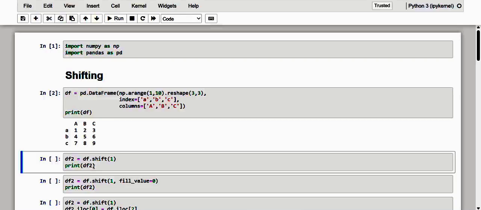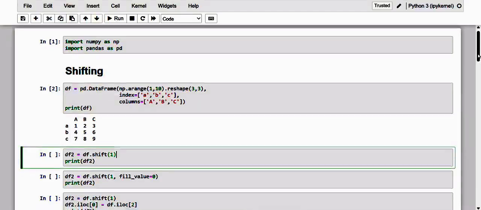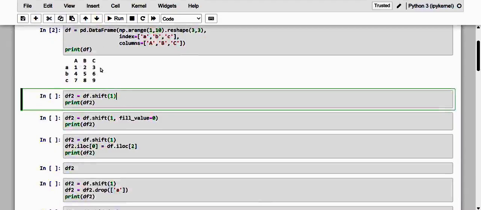If we want to move the values within each row by one position, we will pass the value 1 as the argument to the shift method. So kindly have a note of how we shift it, and we store that shifted data frame in df2.